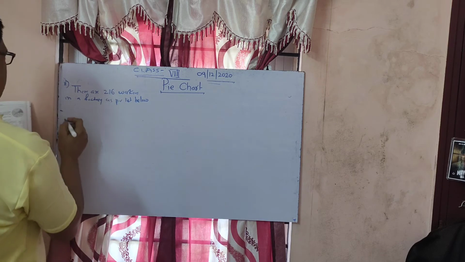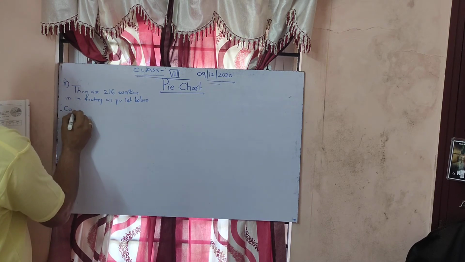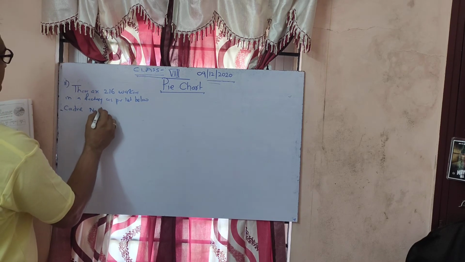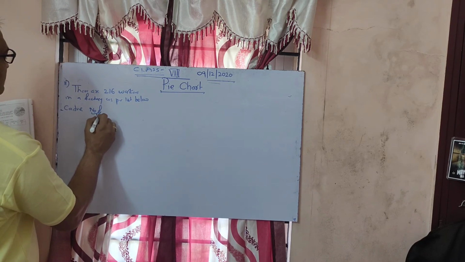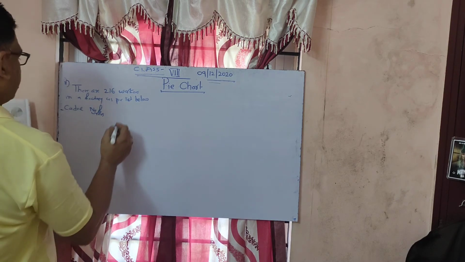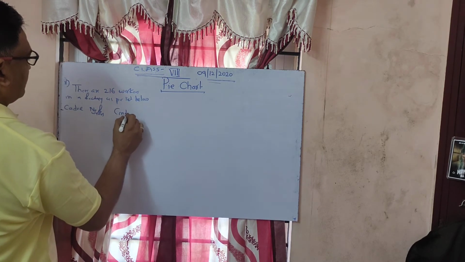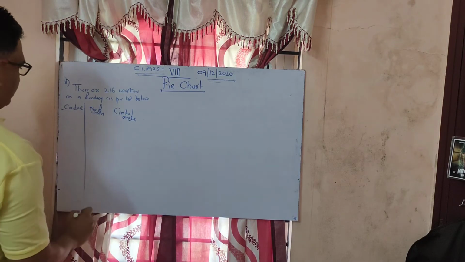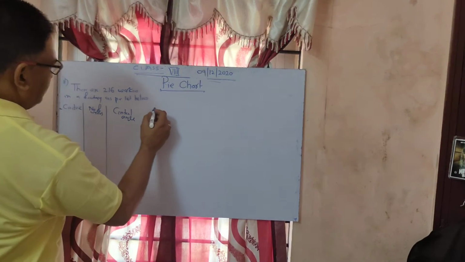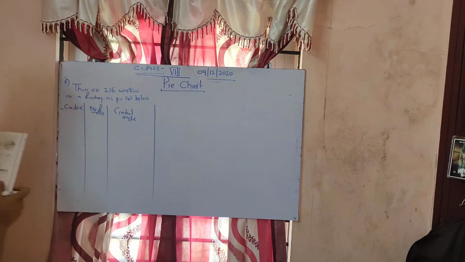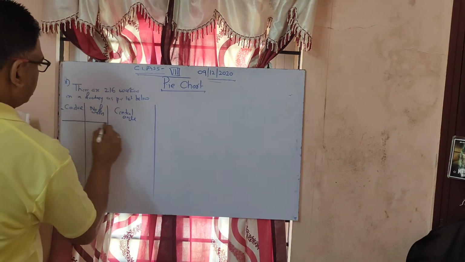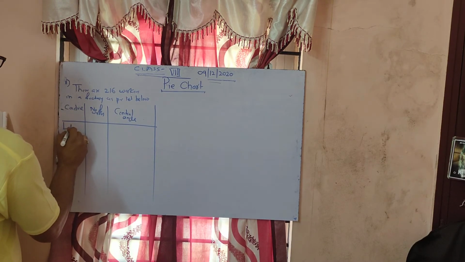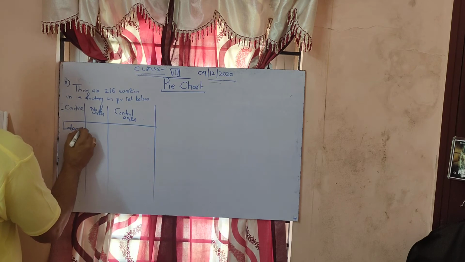Now the first one is cadre and number of workers. Next one is central angle. Cadre means in a factory there are many types of people. You might have visited. The first one is laborer.